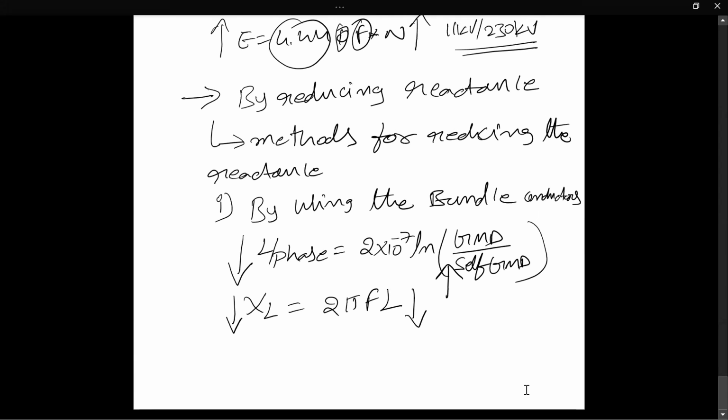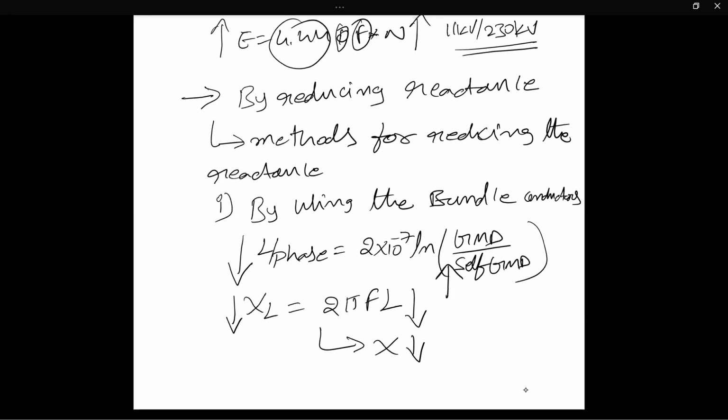In the transmission line, most of the reactances are of which type? Inductive nature only. By decreasing the inductance, inductive reactance decreases. Finally, the reactance will decrease. Now, how to decrease this reactance? By using the bundle conductor, the reactance will decrease.